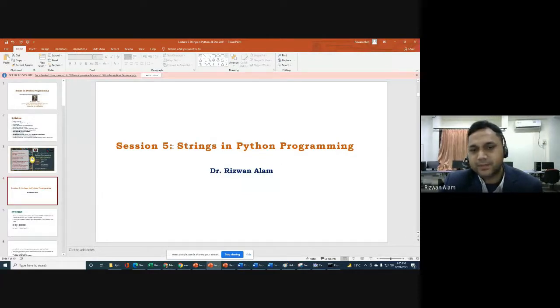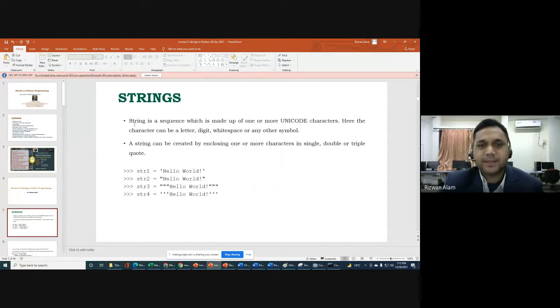In today's session, we are going to talk about the string data type especially. A string is a sequence made up of one or more Unicode characters. Whatever you store in a string will be treated as Unicode characters. You can store a letter, a digit, a white space, even a blank space will be treated as a character, or any other symbol.